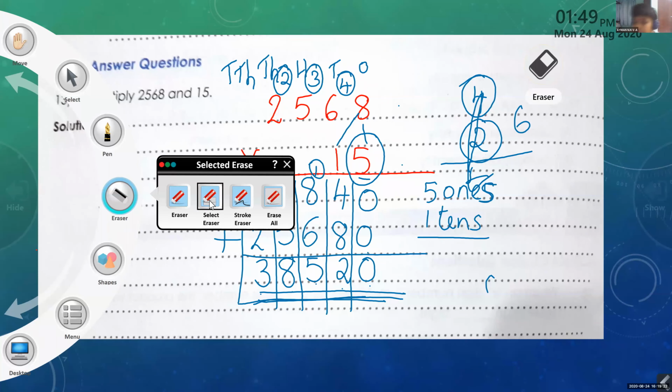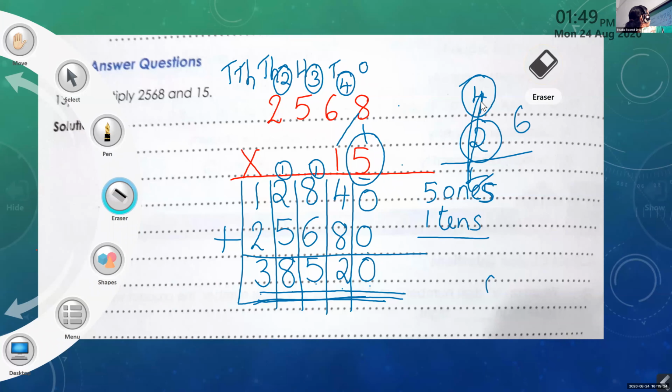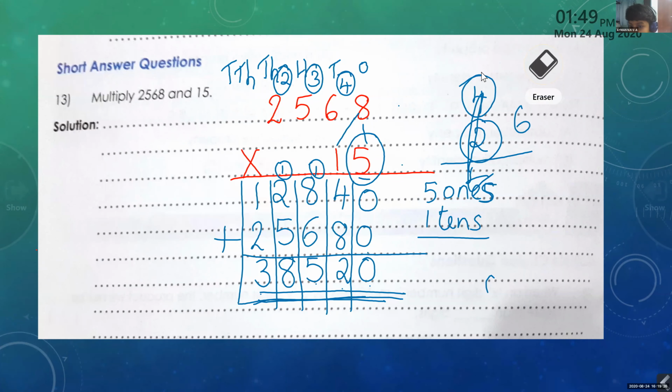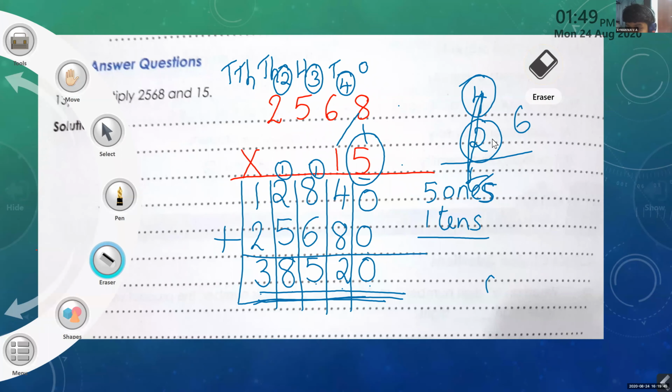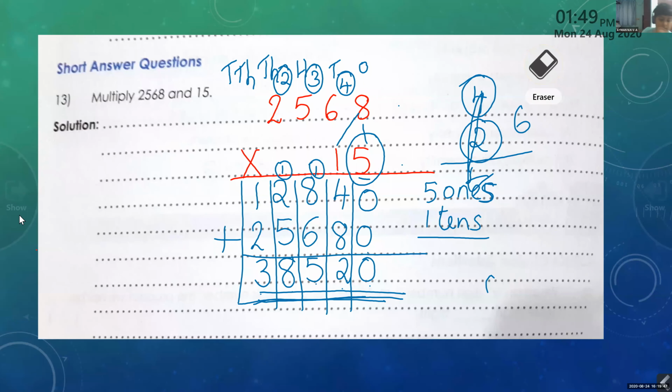Excuse me, ma'am. Yes. And can I do till the 18th question? Do till 18? Okay, I will give time. Now, have you completed question number 13? Yes, ma'am. Children, what I have written on the side, no need to write. Okay? And can I do? Yes, you can, if you know.